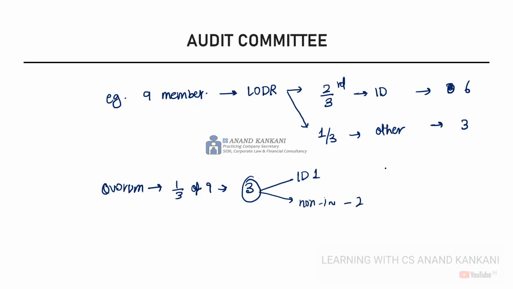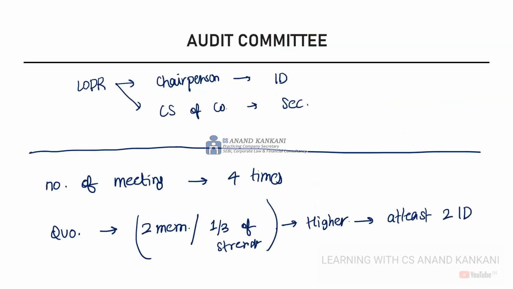Now, can you say the quorum is met? The answer is no. This sort of arrangement is not going to work. We'll need at least 2. So there are 2 requirements. One is at least 1/3 of the strength, with at least 2 independent directors. They should be present in the meeting of the audit committee. Is this clear? The audit committee.